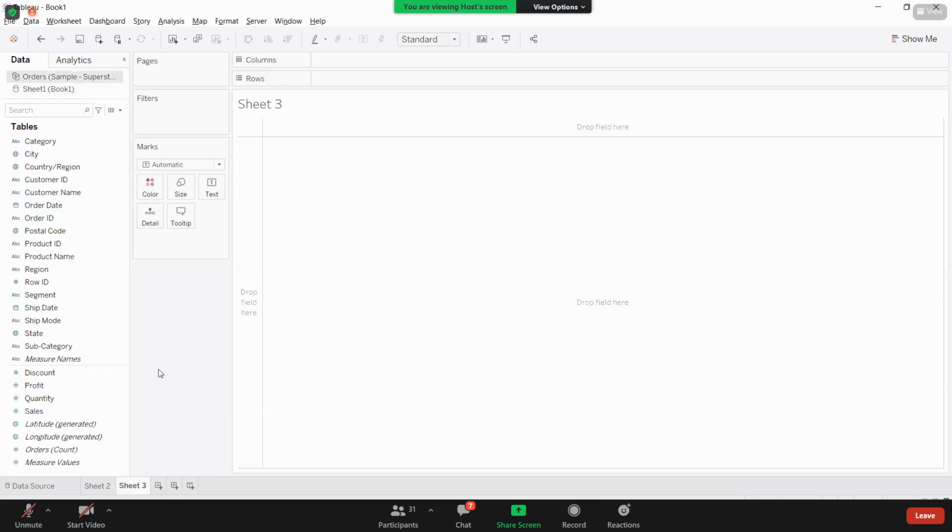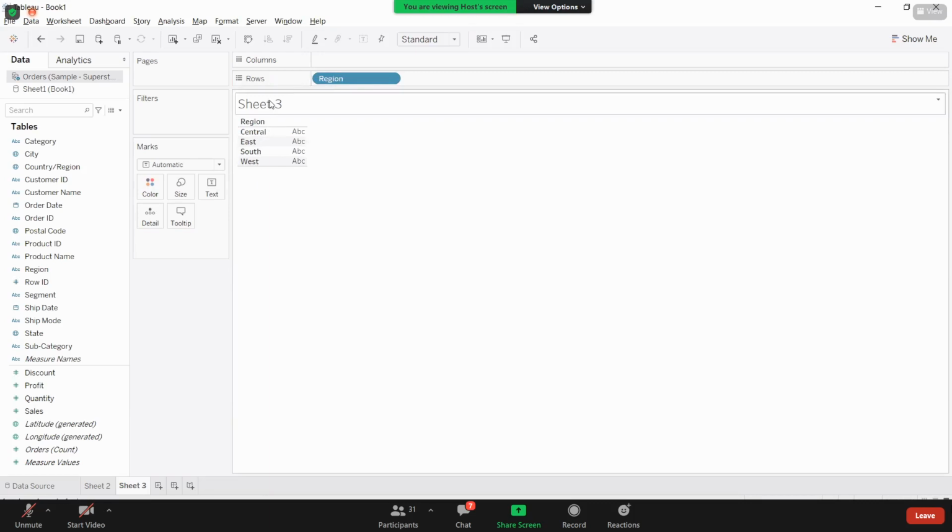That is why I'm saying, what is my requirement? I need to see region-wise sales. Here I'm having region under my dimensions. You can drop it in the row shelf. Whenever you take any region in the row shelf, your dimensions will always form the headers. See, for each region you get one header, so it is representing those four regions here. Now what you need to bring is your measure.